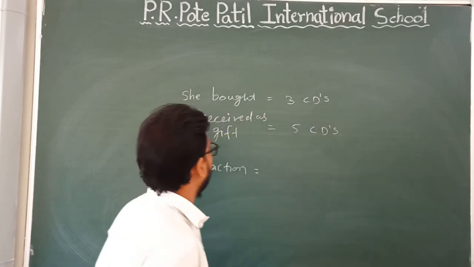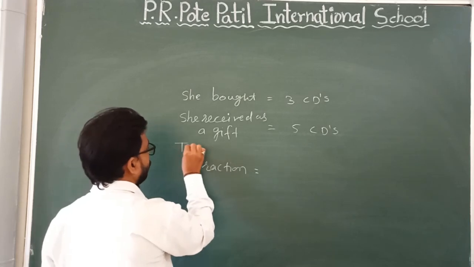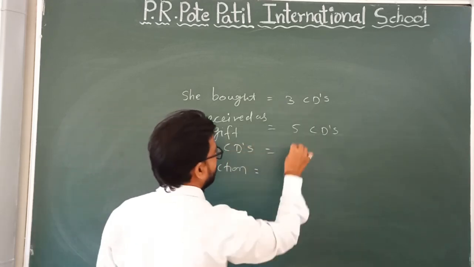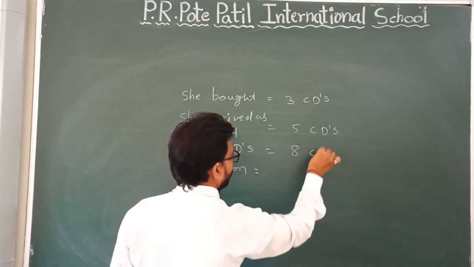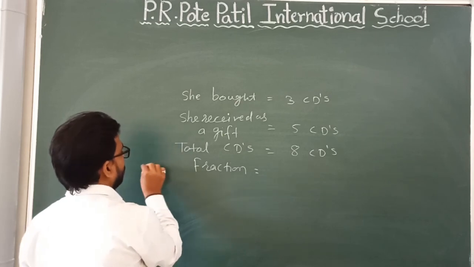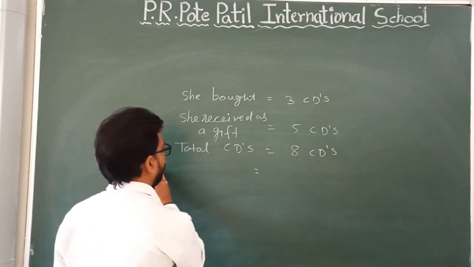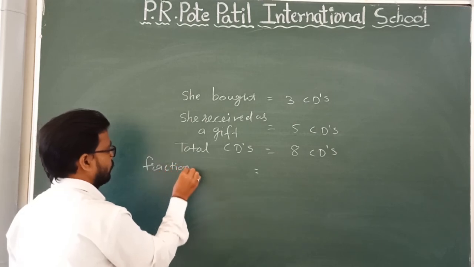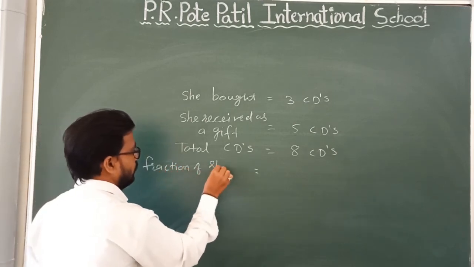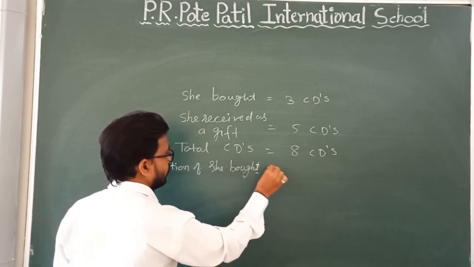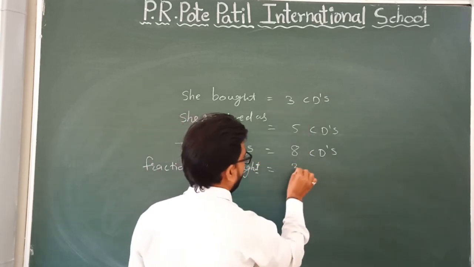So total CDs: how many total CDs? 5 plus 3, 8 CDs. And from those 8 CDs, the fraction she bought equals 3 by 8.